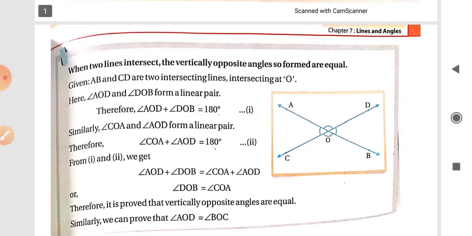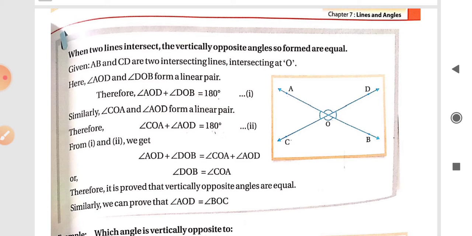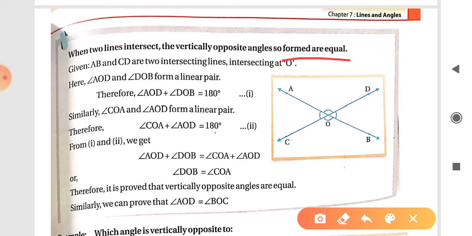This is the definition of vertically opposite angles, and there is a relation between them: they are equal. When two lines intersect, the vertically opposite angles so formed are equal.